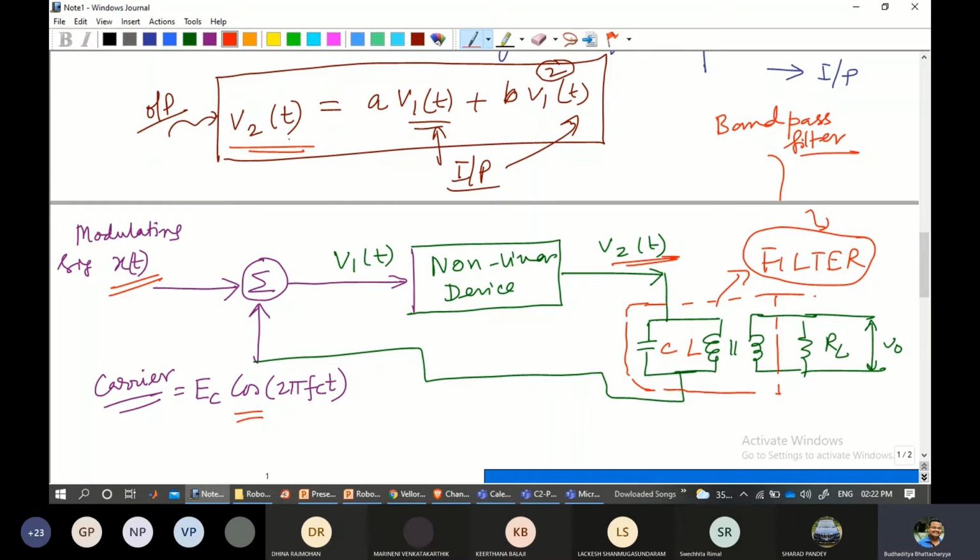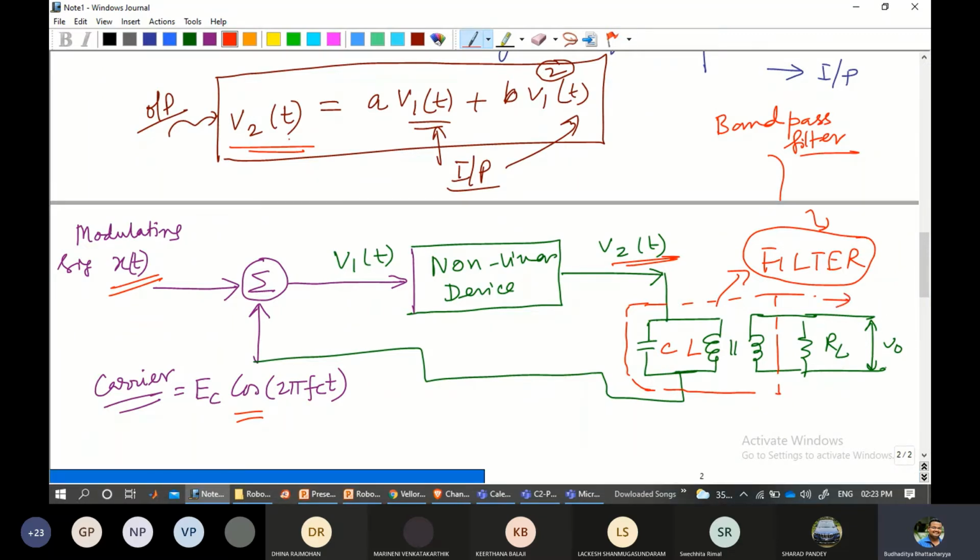We know about the frequency band, right? We have already discussed that. So this is a band pass filter added on that output, so that a portion of the signal will be attenuated and a portion of the signal will be allowed to go through, where the output will be collected. All right.